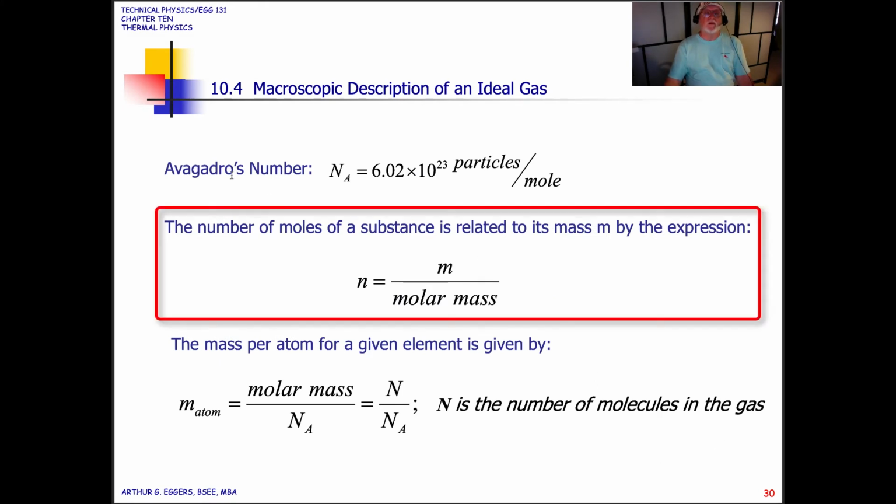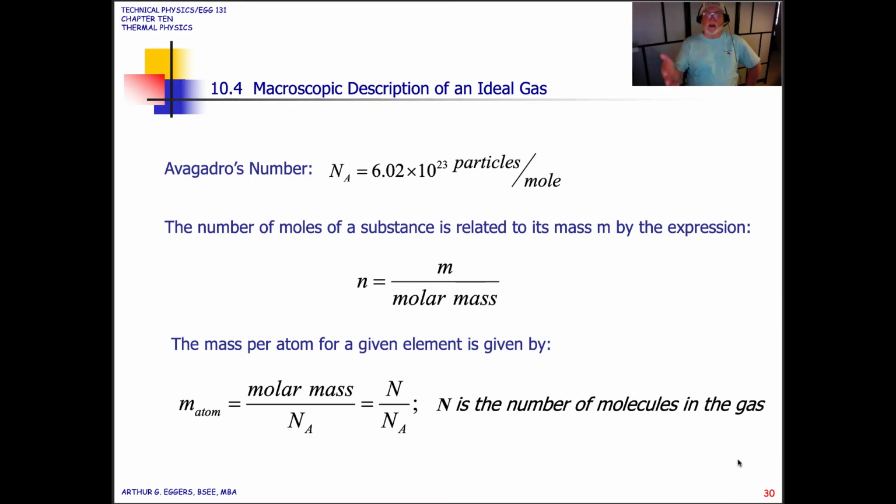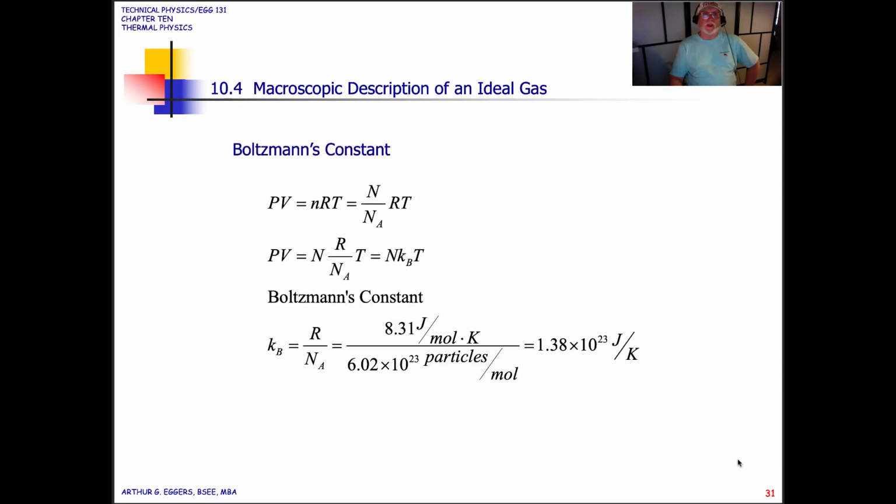Okay, again, given the number of moles in a substance, n is related to its mass, m, by the expression we just saw. Then the mass per atom for a given element is given by the molar mass divided by Avogadro's number, and n, the number of moles in the gas, is equal to N divided by Avogadro's number. Okay, these are all values that you're going to need when you do your calculations.